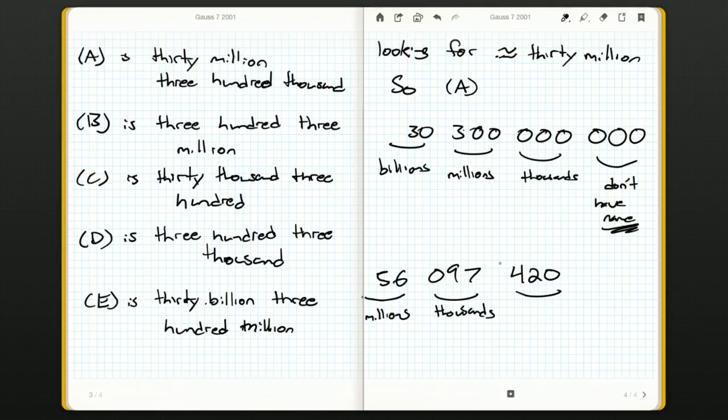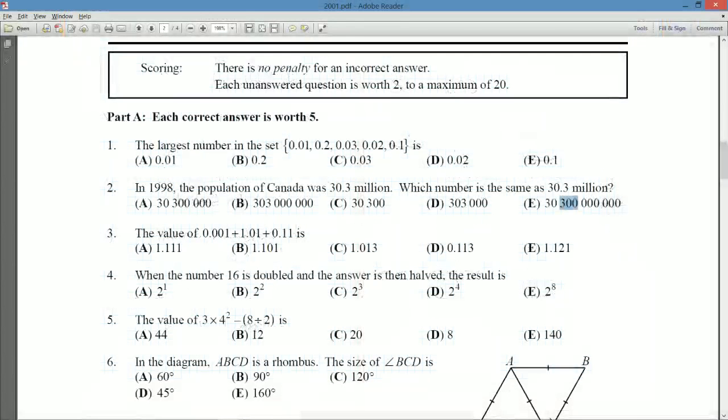30.3 million is 30.3 times 1 million. I would say that's about as straightforward as it gets. But either way, we have A. And I guess both of these last two videos, this one and the last one, I've actually been talking a lot about how the decimal system works, which is something you should hopefully know by now. But if you don't, these videos can give you a little primer. And if you're struggling with these two questions, that's okay. There are online resources that can certainly help you better understand the decimal system.